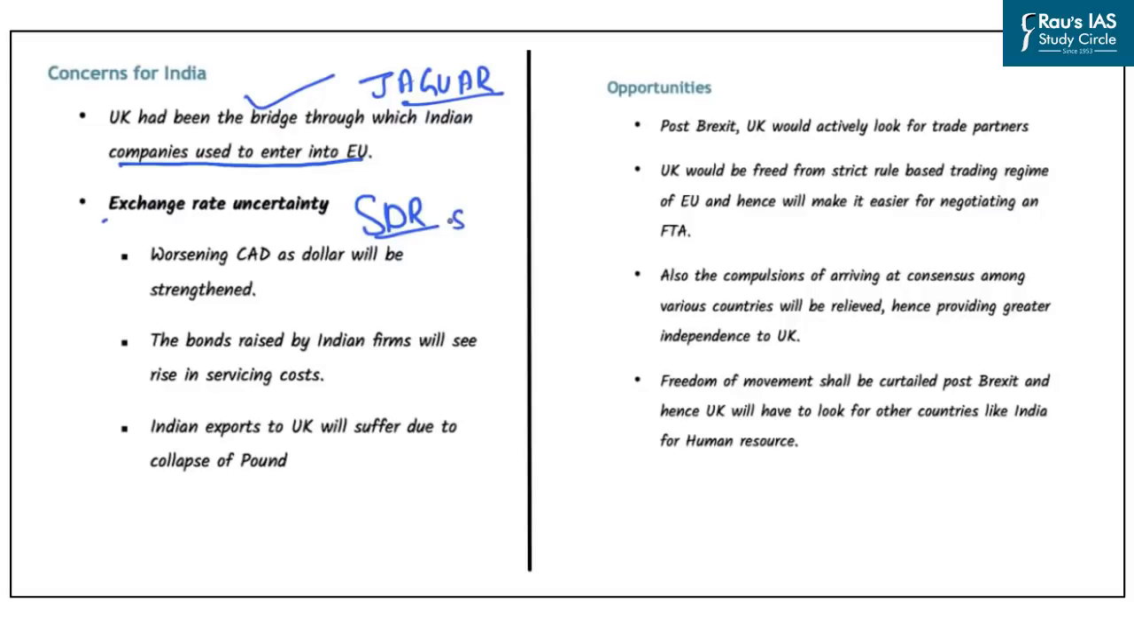However, if Britain exits from the European Union and if the value of the pound slides down, it will lead to an increase in the value of the dollar across the globe. Now, if the value of the dollar increases, it adversely impacts the value of other currencies across the world. And this can lead to worsening of the current account deficit for India, as the dollar will be strengthened because of the sliding of the pound. Now, why would this current account deficit for India increase? This is mainly because India is mainly dependent upon oil imports.